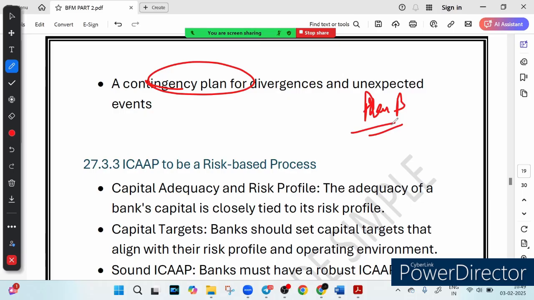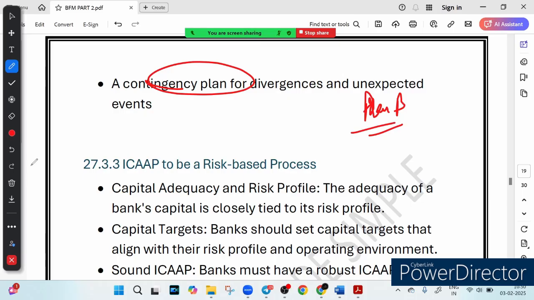What if the economy crashes? What if the customers default on loans? What if the interest rate rises unexpectedly? So banks create a contingency plan to handle these surprises without collapsing. For example, if a bank suddenly faces huge loss, it may raise extra capital or cut back on risky lending to stay financially stable. So what is the big takeaway? It is that banks must plan for the future, not just the present. Banks create a capital strategy to ensure they have enough financial strength, and the board approved capital plan helps the bank stay on track, and the contingency plan protects against unexpected financial shock.